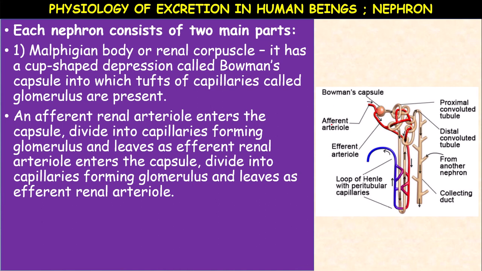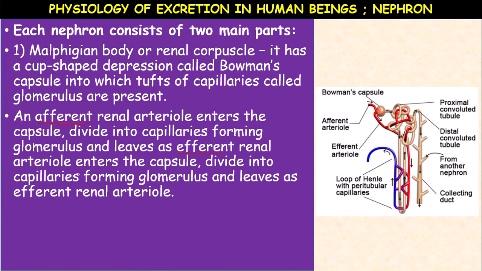It divides into capillaries forming glomerulus, and leaves as efferent renal arteriole. Afferent means incoming, efferent means outgoing. It is repeated here.